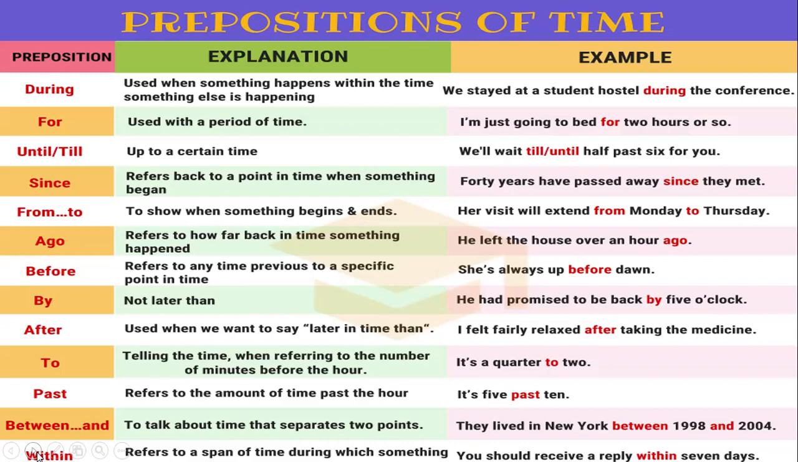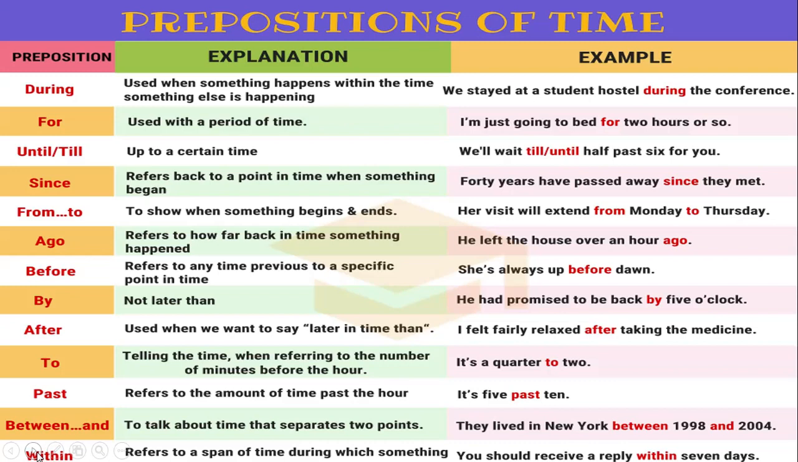Next is preposition before. It refers to any time, previous or a specific point in time. She is always up before dawn. Next is preposition by. Not later than. That means not later than. He had promised to be back by 5 o'clock. Not after 5 o'clock, but before, by.